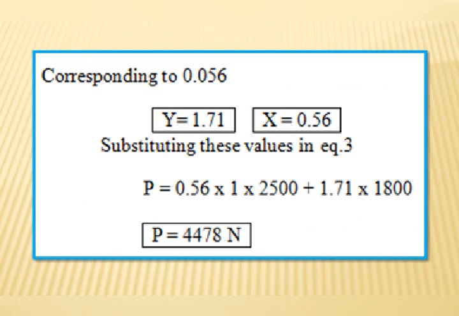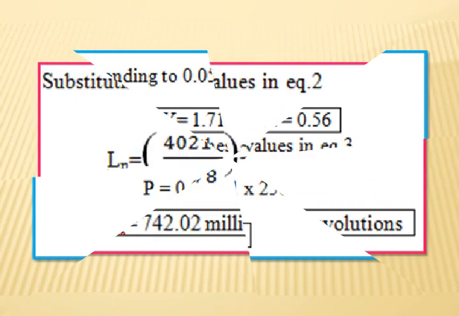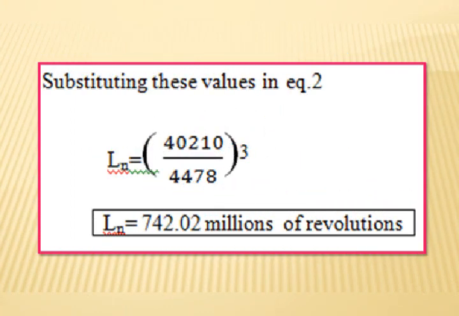Now substitute these values in equation number 3. We get P is equal to 0.56 into 1 into 2500 plus 1.71 into 1800. It gives the value P is equal to 4478 Newton.